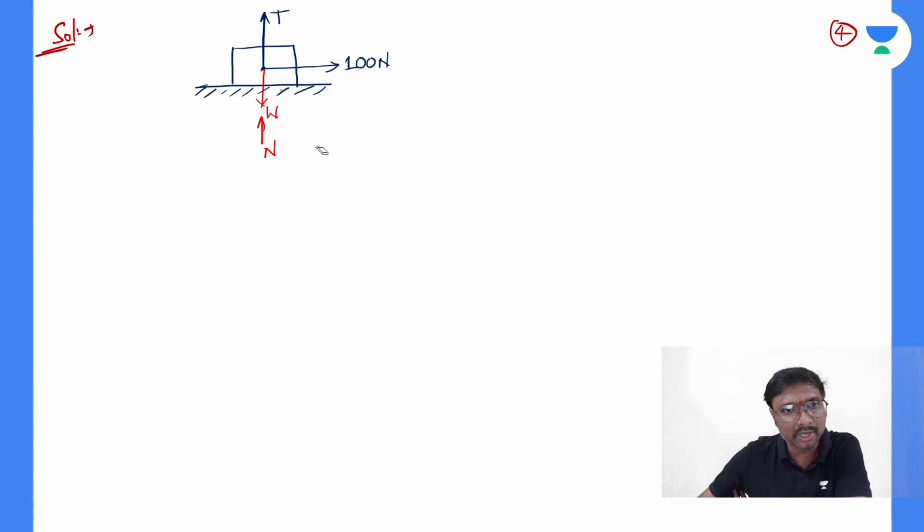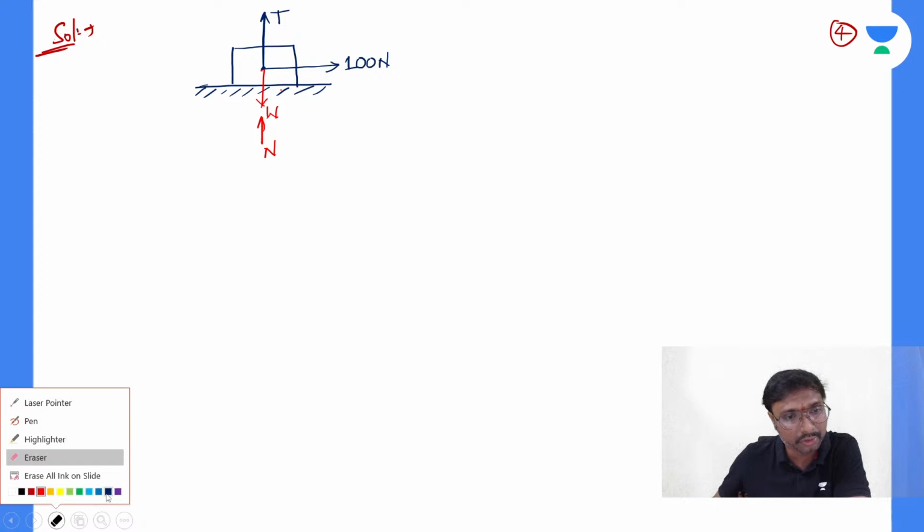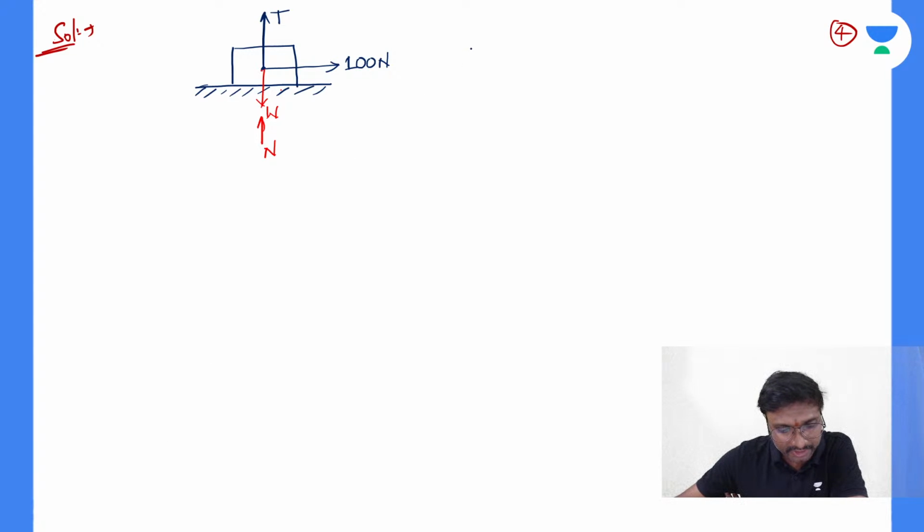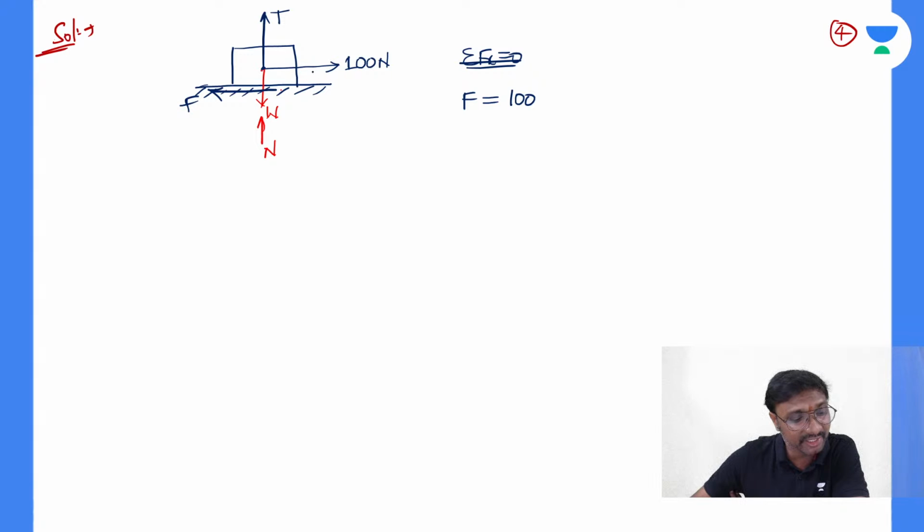So we don't know the normal reaction exactly, because weight is there in the vertical direction and tension in the cable is also there. Now if you take sigma Fx equal to 0, the frictional force will be equal to 100 newtons. Friction acts in the backward direction, because he is pulling to the right, so friction acts on the left side.